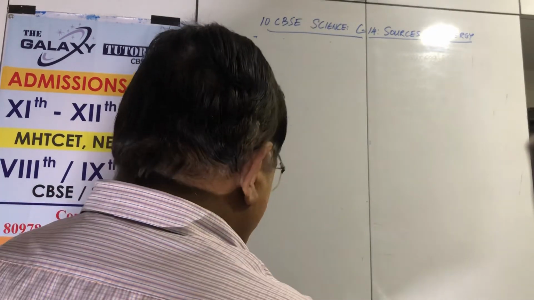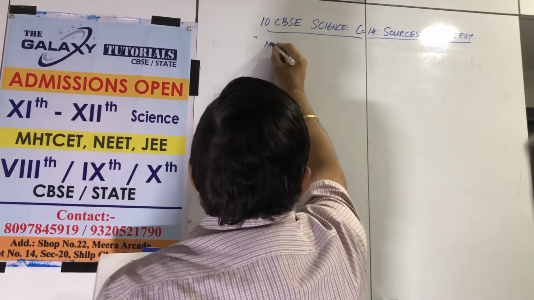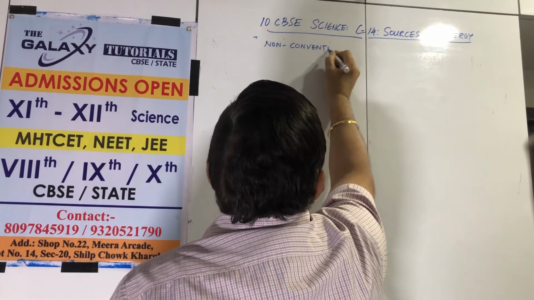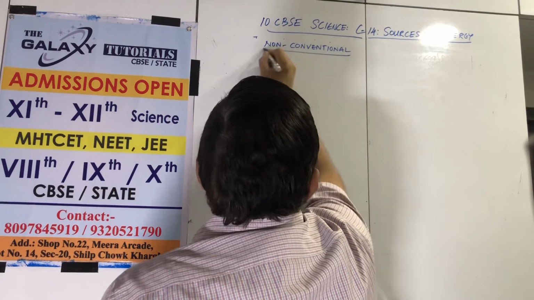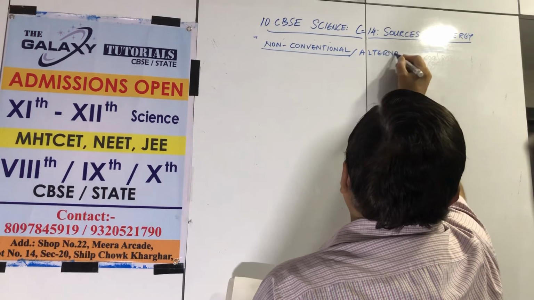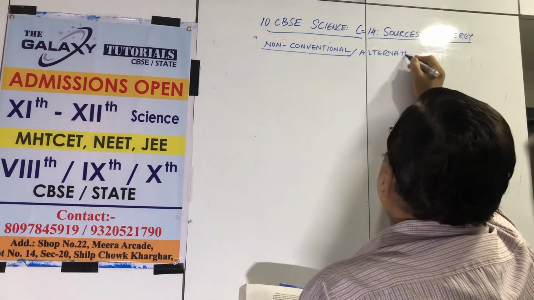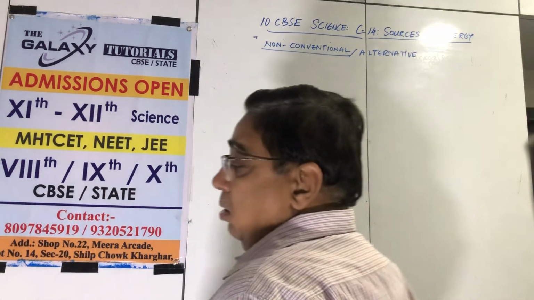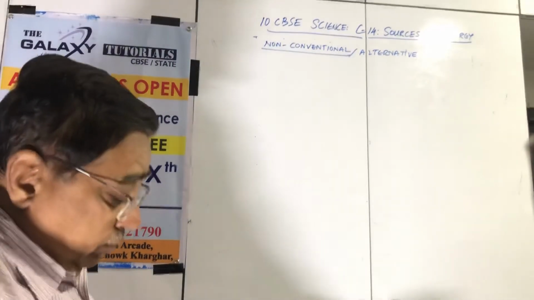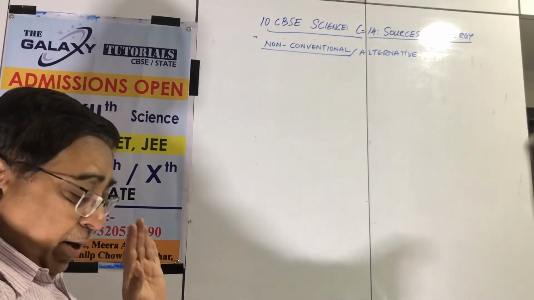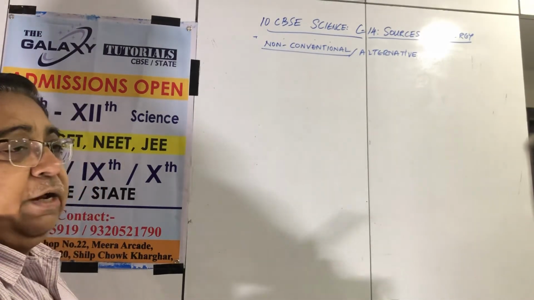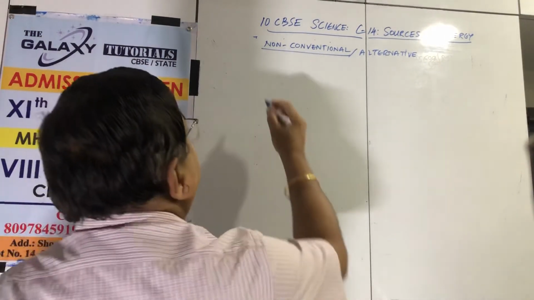Okay, alternative, non-conventional sources, which we have never used, or we also call them alternative, because every time you keep screaming that conventional sources cause pollution, the question asked to you is, so what do we do? So these depend on technology, and these are the latest because earlier we did not have the technology to use them. First in this is solar energy.